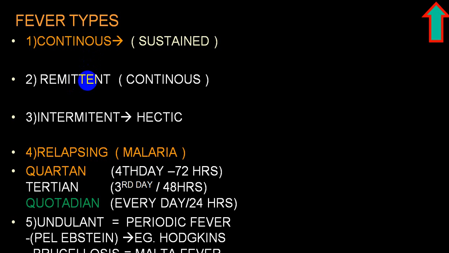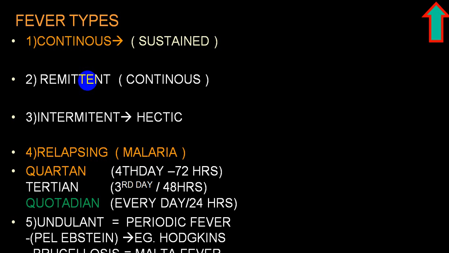What is normal? Less than 98.6. But when temperature is more than 100.4, we label that as fever. But in 24 hours, it does not touch baseline. Baseline means it does not go to 98.6. Then we'll label that as continuous fever.